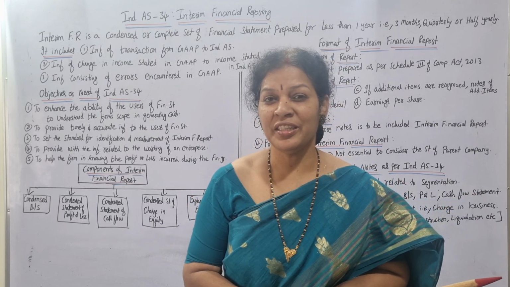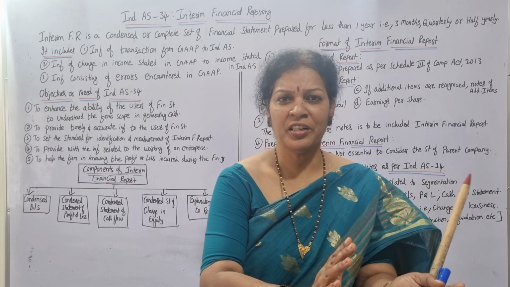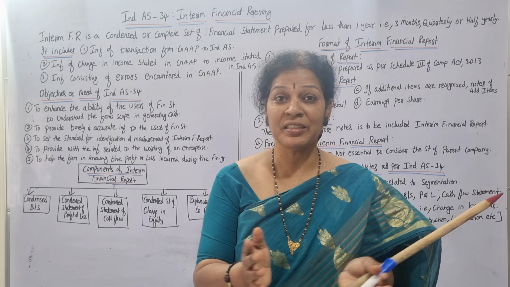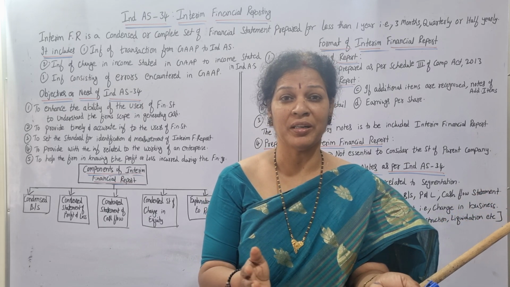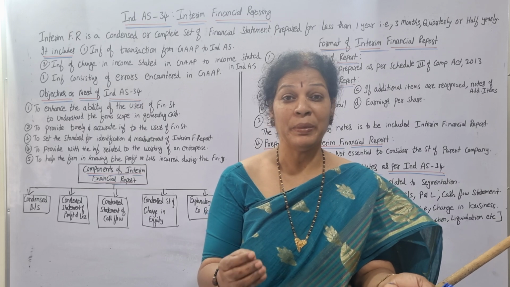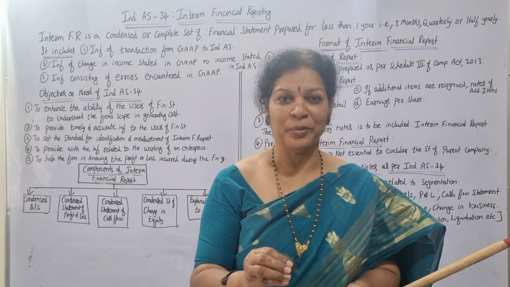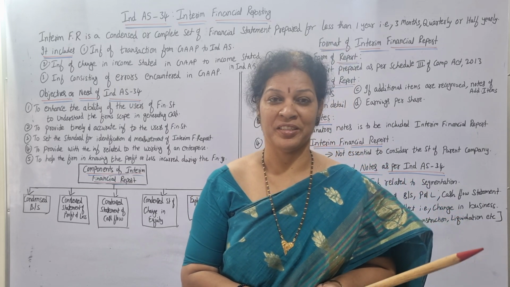Did you hear of interim dividend? Dividend is generally paid annually. Interim dividend means paying a dividend in the middle of the year, somewhere like after 6 months, after 4 months, after 3 months, quarterly, or half yearly. That is interim dividend. In the same fashion, interim financial reports.